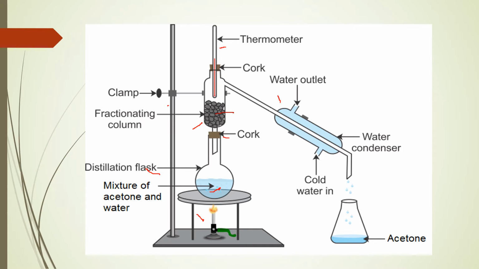And also if the temperature goes to 100 degrees Celsius, then water gives off vapors too, and on the surface of these glass beads the vapor is blocked, and this cold surface of the beads condenses the vapor into the flask, right?